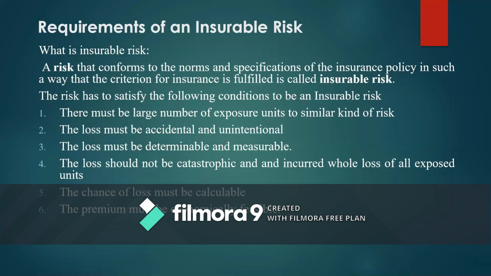Simple example: if 100 ships are taken as members of the insurance contract, and the insurance company receives the money from all these 100 units under the condition that 20% of the loss happens when the peril of the sea happens, only 20% of the ships may sink in the water. Suppose all the 100 units of the ships sink in the water, then this kind of risk is not insured in the insurance contract. It means that the loss should have happened to a minimum percentage of the insured units. That is the condition to be satisfied.